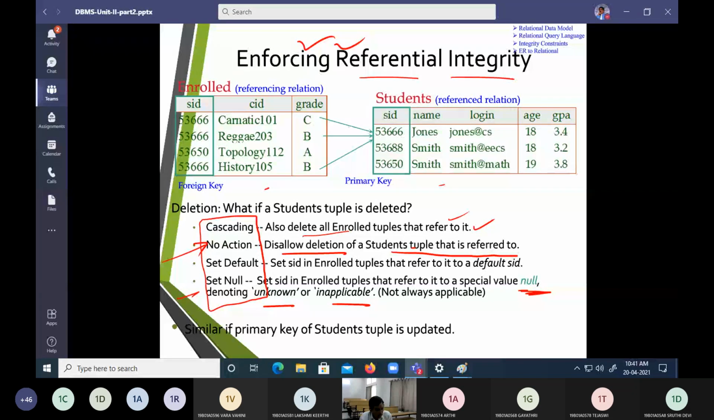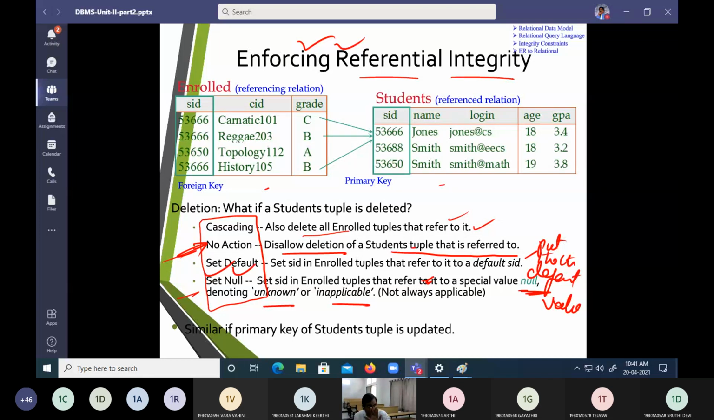And the fourth one, we are going to put in default values. That means if the value was 101, and you deleted it, you put some default value. It should be always 5. If 5 is a default value, you put that 5. Then we are going to call that item the set default option.